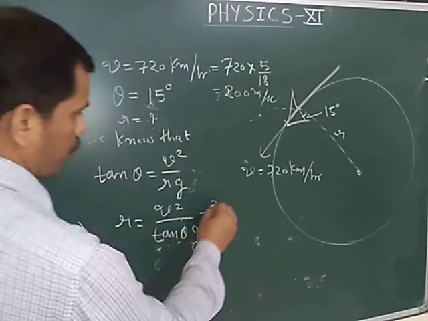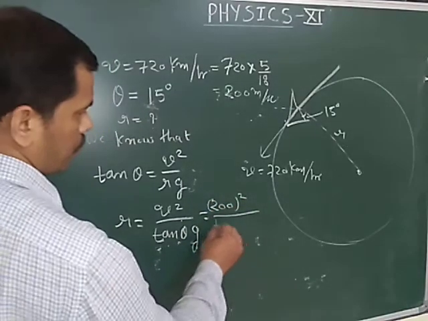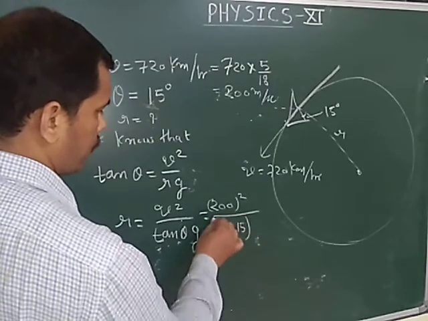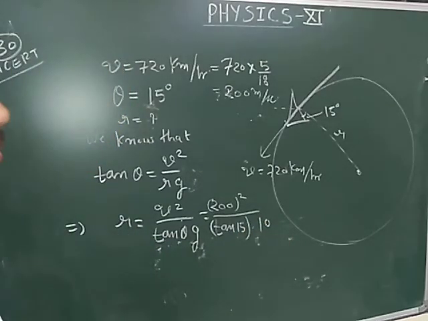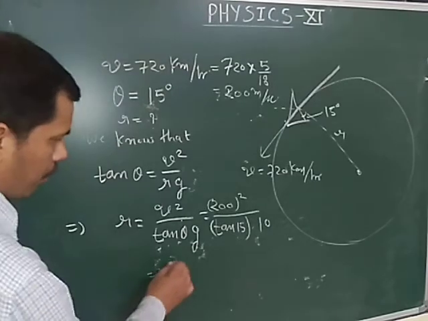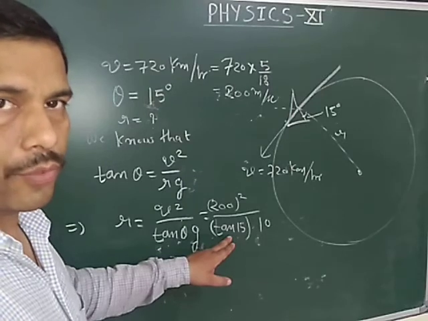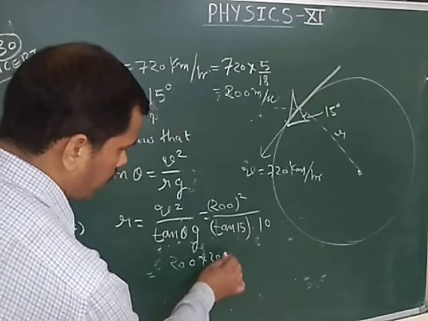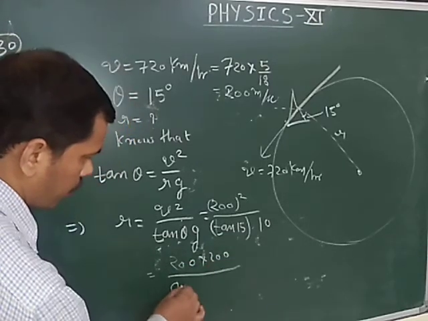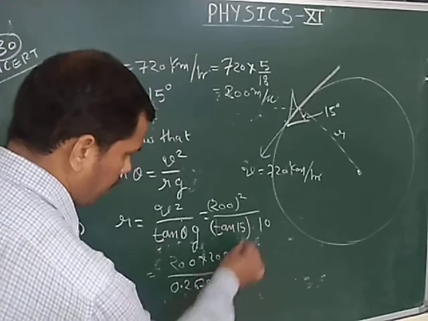Now put the value, so it will be 200 square divided by tan 15 degrees multiplied by the gravity, which will be taken as 10 or 9.8. Both the values we can use. Now in this question the value of tan 15 can be obtained from the trigonometric table. This is 200 into 200 divided by tan 15 की वैल्यू होती है 0.2697 multiply by 10.